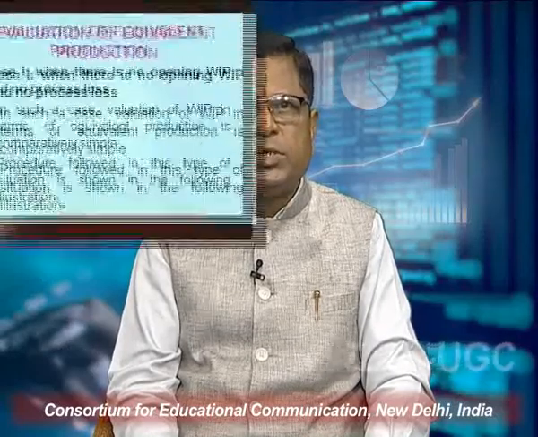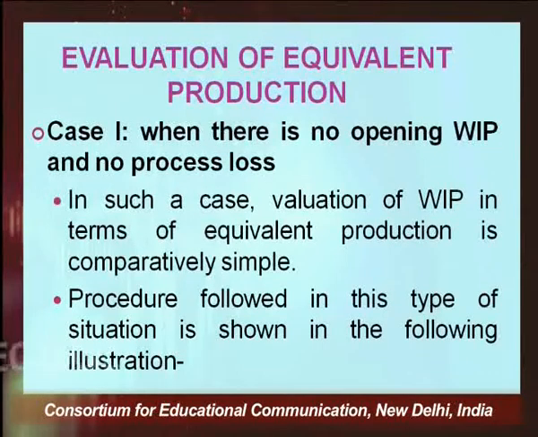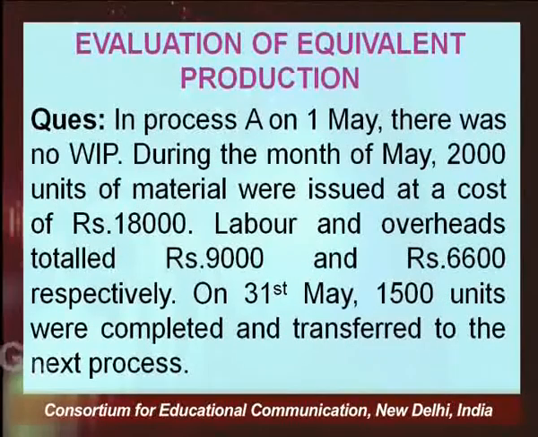So we are taking first the case when there is no opening work in progress and no process loss. The situation number 1. In such a case, valuation of work in progress in terms of equivalent production is comparatively simple, right? The procedure followed in this type of situation is shown in the following example. I am taking a practical, business-like situation.